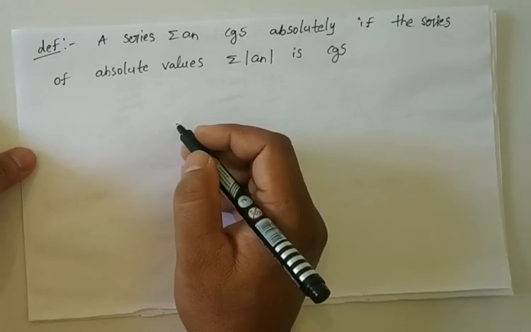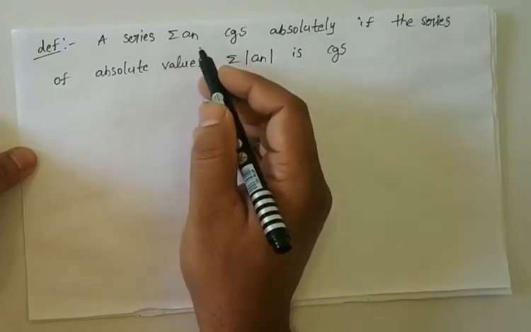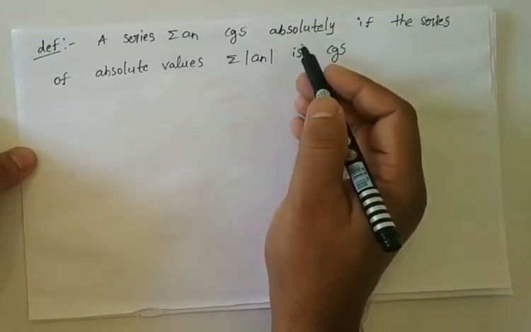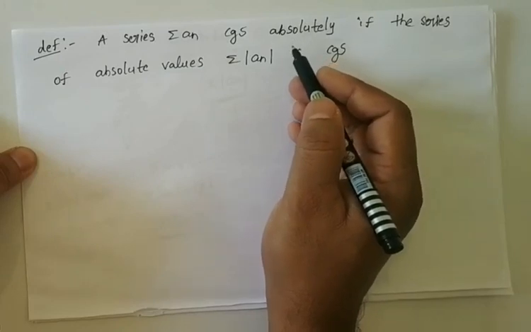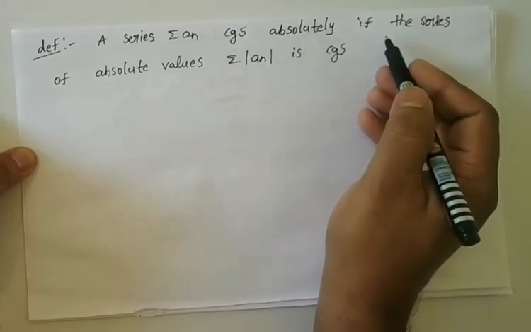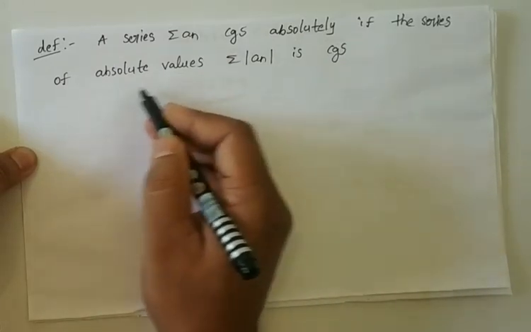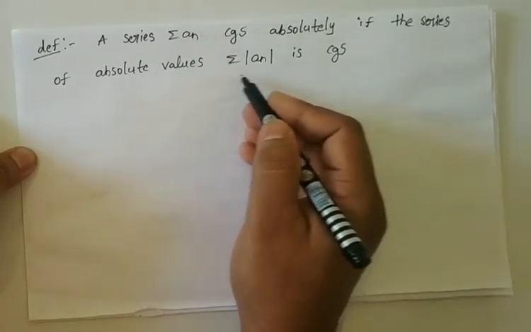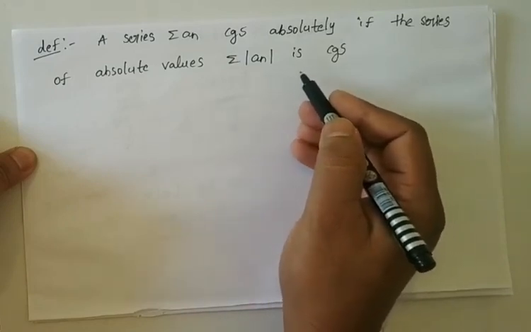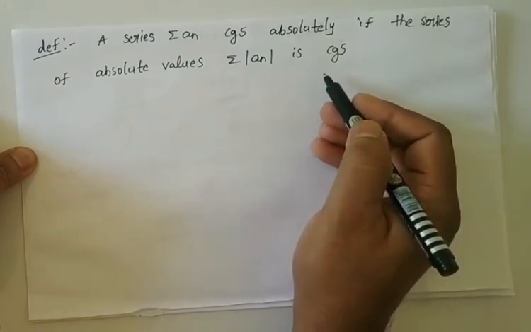That means a series summation a n converges absolutely, or is absolutely convergent, if the corresponding series of absolute values, that is summation modulus of a n, converges.